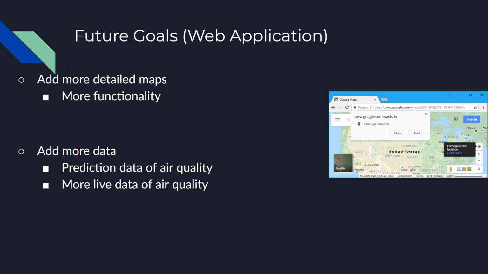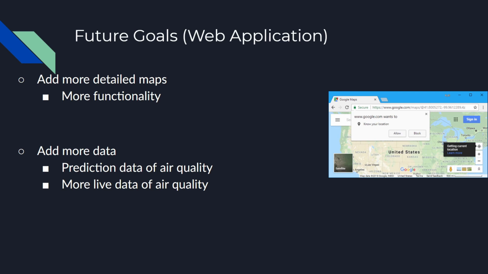So now we are going to be talking about a little bit of the future goals that we have in place for both the web application and the mobile application. Starting off, we are going to be talking about the web application. For the web application, we do want to be able to add more detailed maps. We do want to provide more functionality.